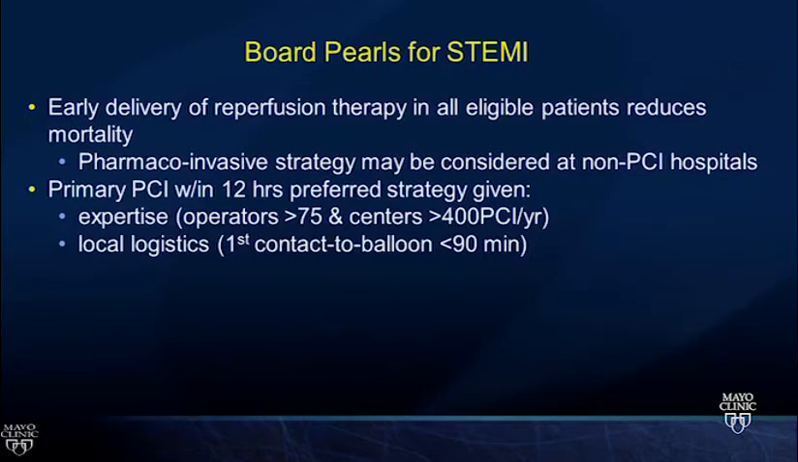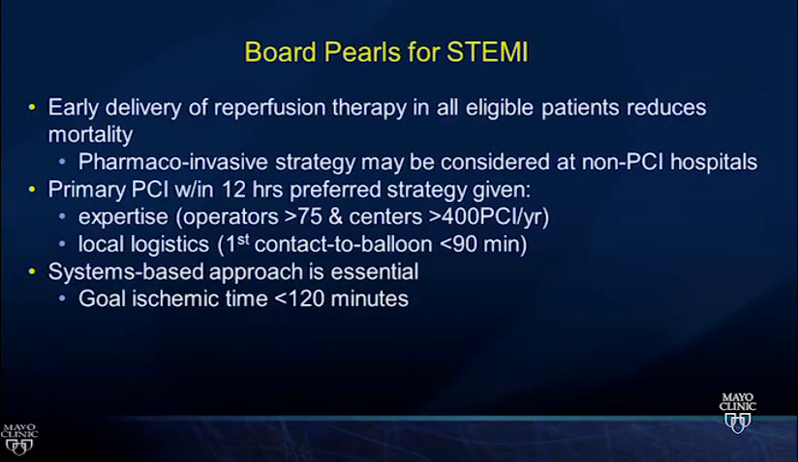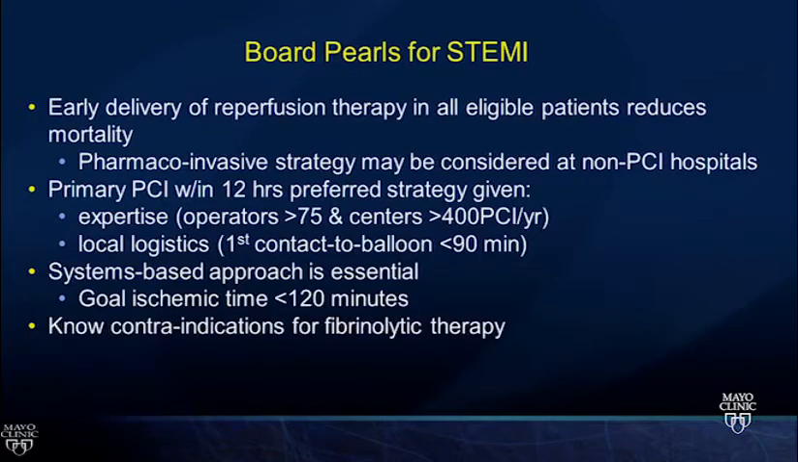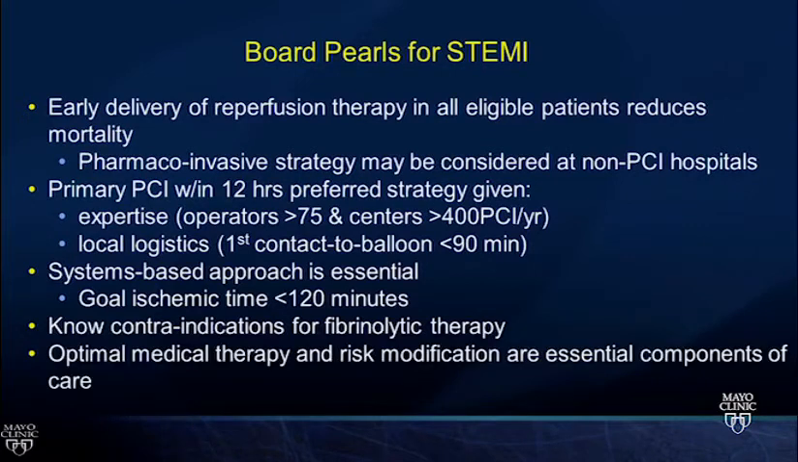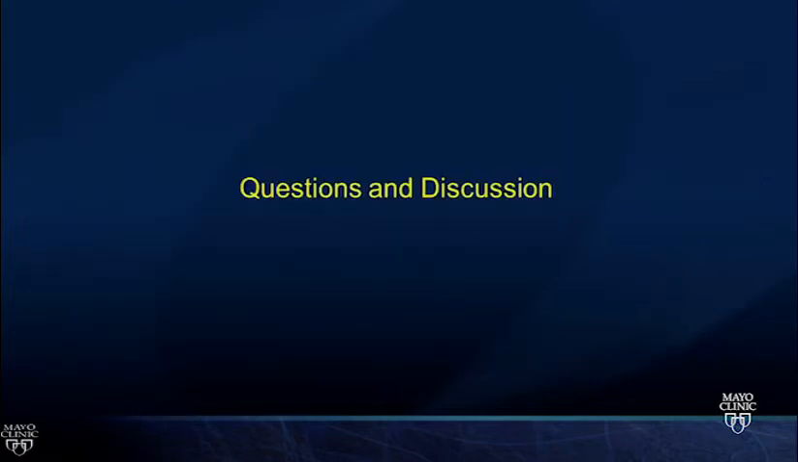Primary PCI within 12 hours is the preferred strategy given expertise and local logistics are in place. And then a systems-based approach is really essential. Again, it's that 120 minutes of ischemia that influences our decisions of what strategy to choose. And then know the contraindications for fibrinolytic therapy. They may be in a question coming in just a minute. So with that, we'll stop.